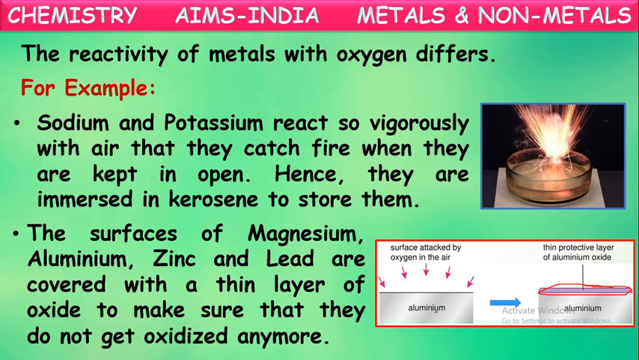So in this way, these metals react with the atmospheric oxygen and form a thin layer of their respective oxide. Suppose aluminum, see here, it is reacting with atmospheric air or oxygen, forming an aluminum oxide layer. This aluminum oxide layer, once it is formed, won't allow the aluminum to react with the oxygen further. So it protects the remaining aluminum from getting oxidized.